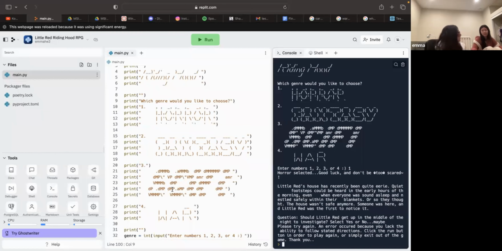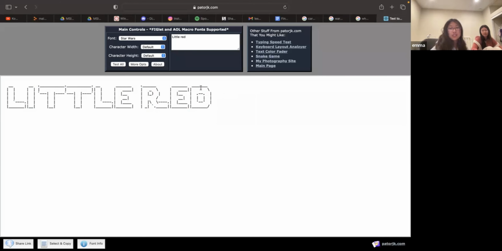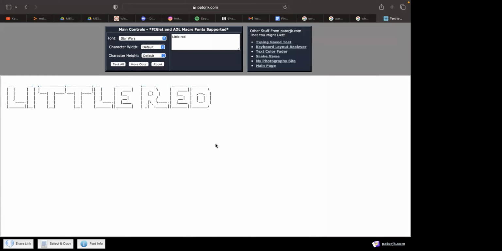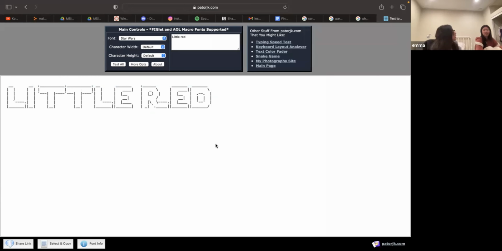Wait, instead of the font, you just copy and paste them? It's called ASCII. It's like this, but then you have to copy and paste it line by line. Would the print statement show up in this? Yeah, we have to do a lot of lines of prints. Wait, is it only this website I can do it on? No, there's a lot, and you can insert images from other websites too.